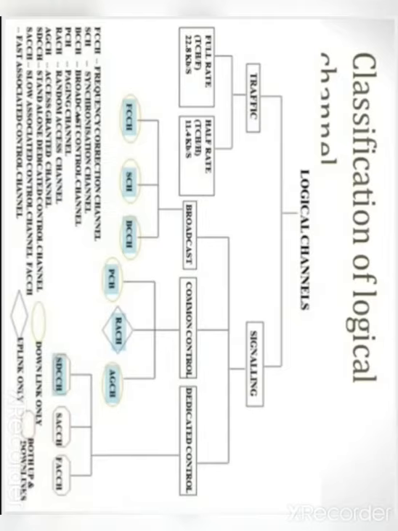Under the broadcast there is FCCH. FCCH means frequency correction channel. The second one is SCH, synchronization channel. The third one is BCCH, broadcast channel. And under the common control channels, there is PCH. P stands for paging channel. AGCH means access granted channel. The third one is RACH, random access channel.